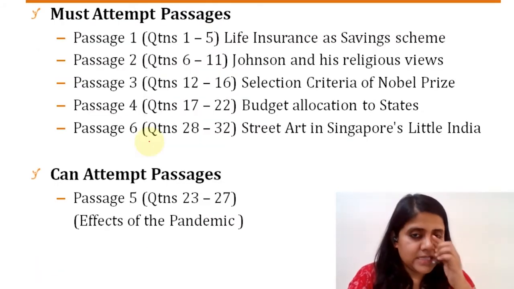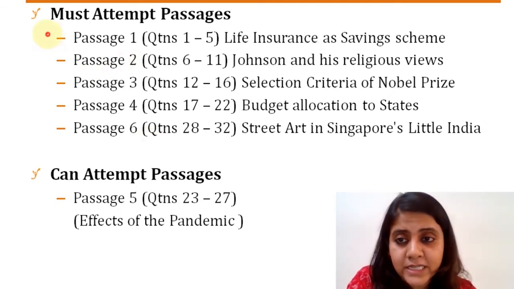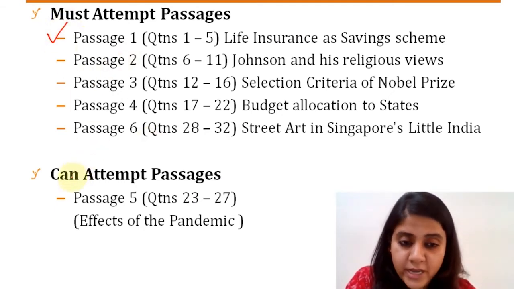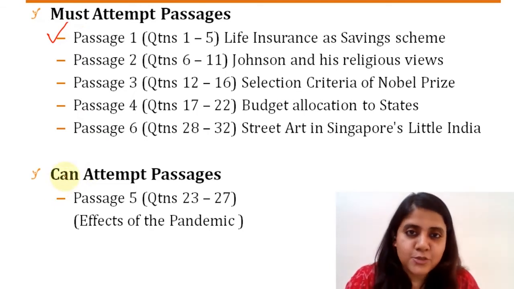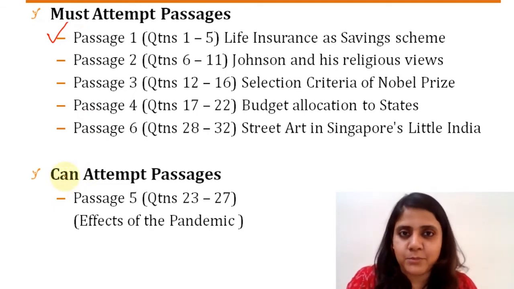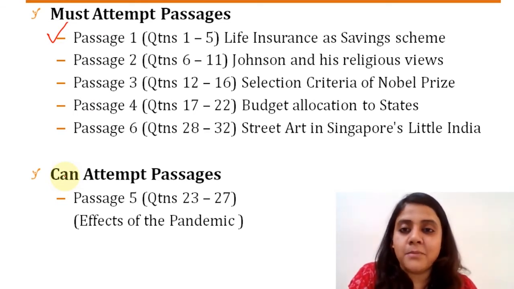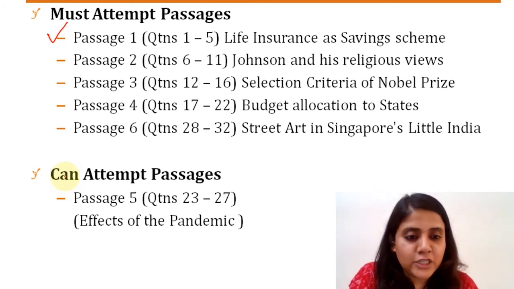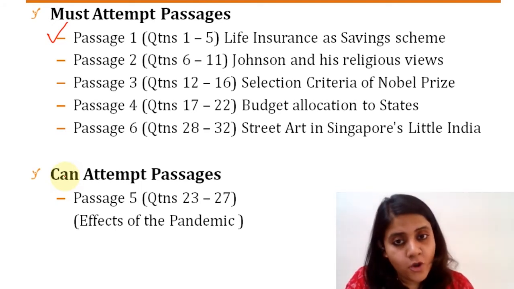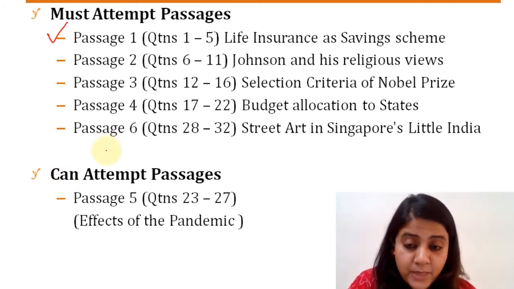Now, coming to the passages, we'll just quickly go through passages that you should have definitely attempted versus what you could have attempted. Now, when I say you can attempt or you could have skipped, it doesn't mean you have to necessarily skip the passage. That is definitely not what we are trying to say. But it's something like, depending on the time, if you were running short of time, this was a passage which you could have skipped or you could have attempted at the end. That is what is meant by can attempt passages.